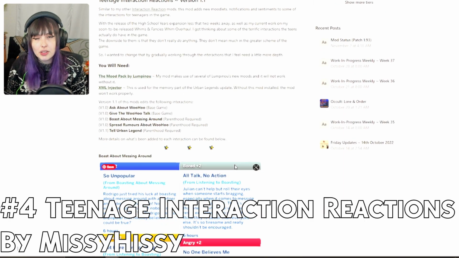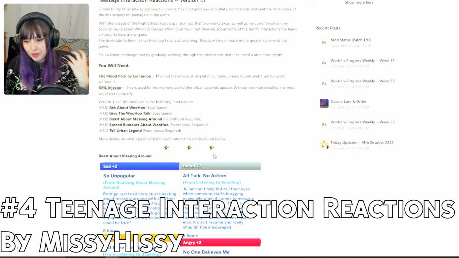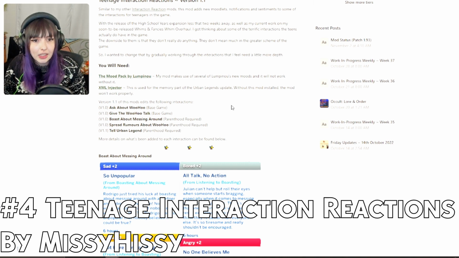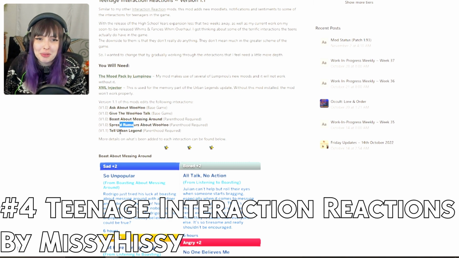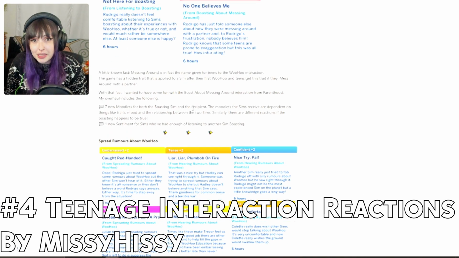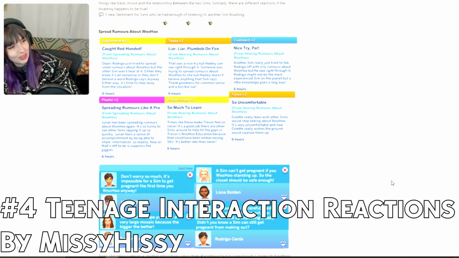So what this mod specifically does is when you are using certain teen interactions, whether they're from base game Parenthood, and I know there are, again, some in the future that they're planning, asking about woohoo, giving the woohoo talk, boasting about messing around, spreading rumors, and telling urban legends, this gives your Sims specific moodlets that can randomly be generated based on how that conversation went. So anything from feeling embarrassed to feeling playful and stressed and confident.